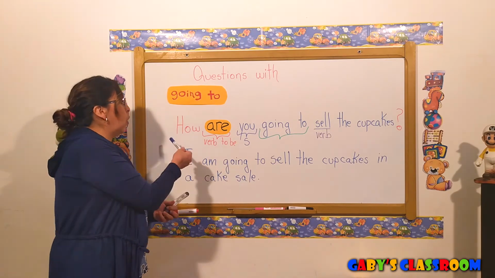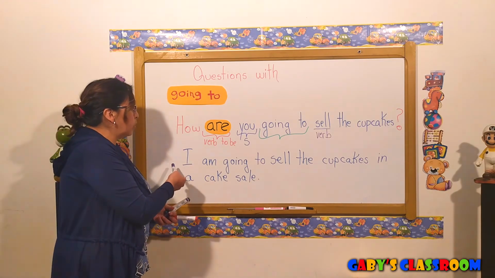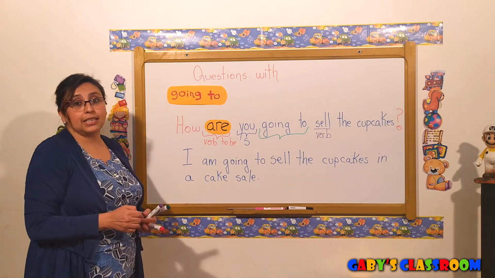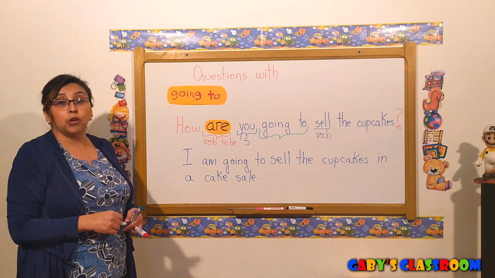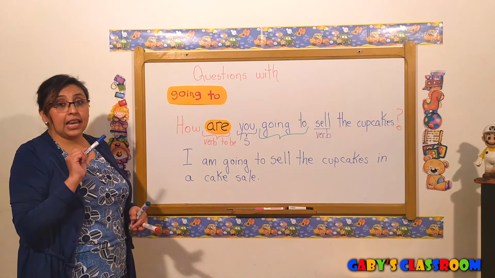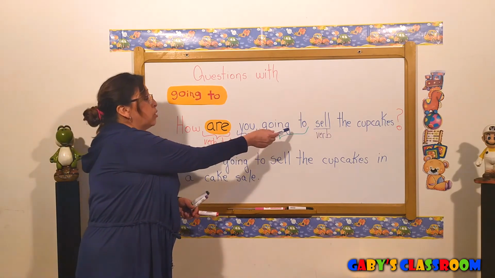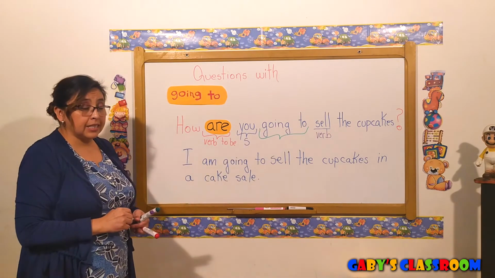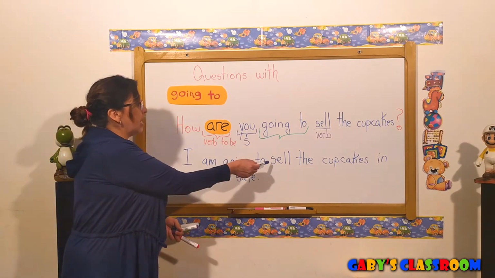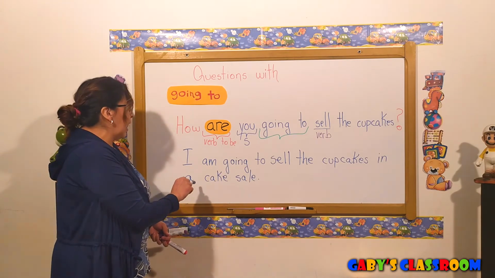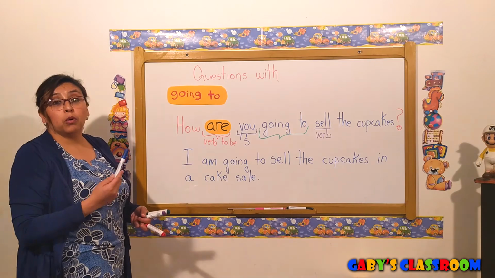So, this is the question, okay? To answer this question, I have to make a complete sentence because this is an informative question. It is not a yes or no question. Let's ask again the question. How are you going to sell the cupcakes? And you answer, I am going to sell the cupcakes in a cake sale. Okay? This is an informative question.